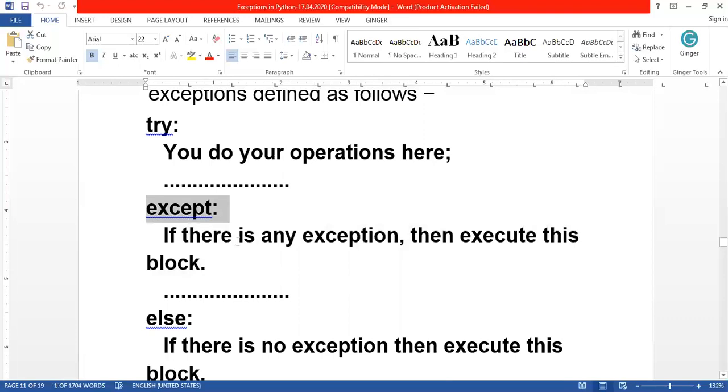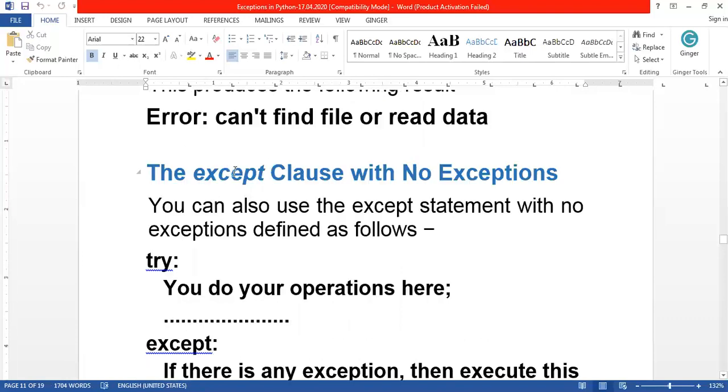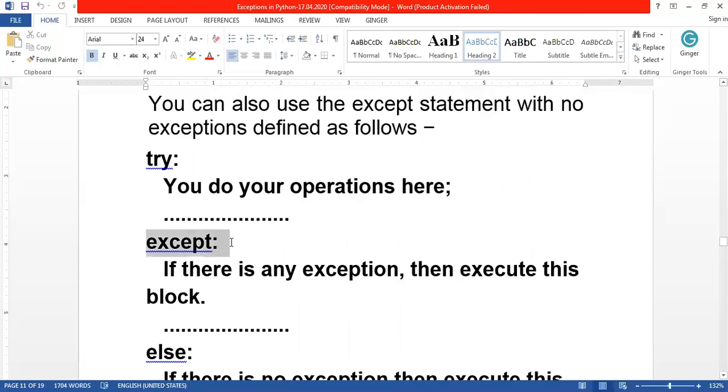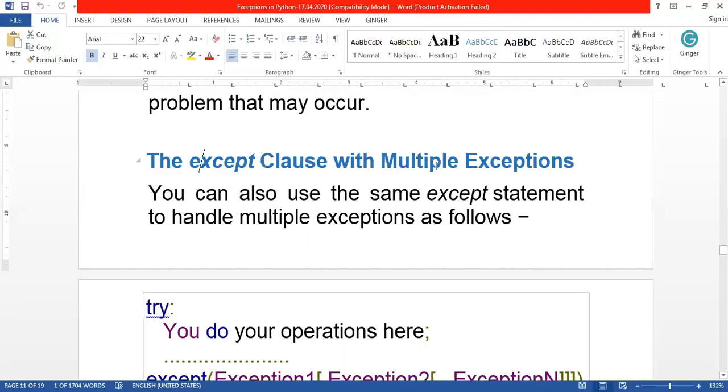Okay, if you use just except, whatever error occurs, this block will be executed on the occurrence of the error. If no error occurs, automatically the else will be executed. So this is another way: the except clause with no specific exception mentioned. So generally you can give the except clause like this, or there is another way, the except clause with multiple exceptions. So you can